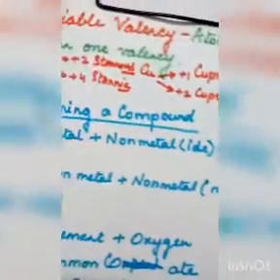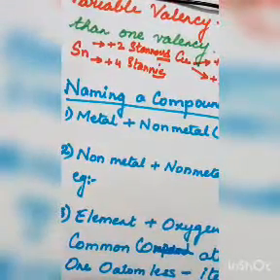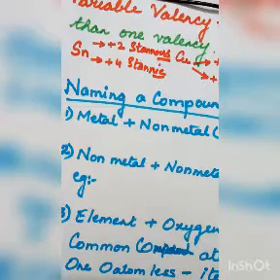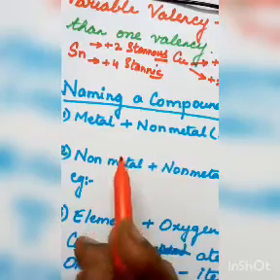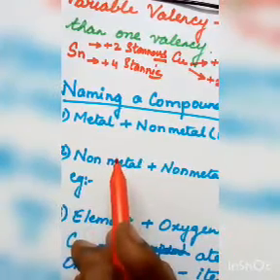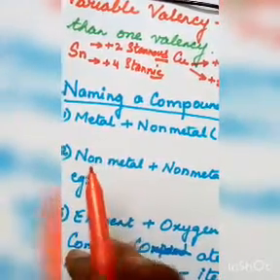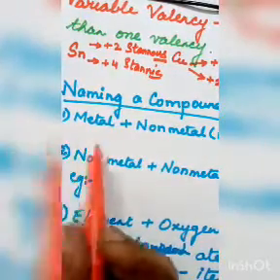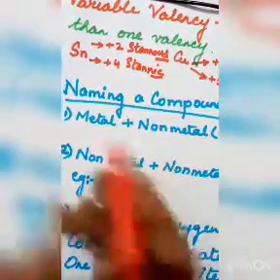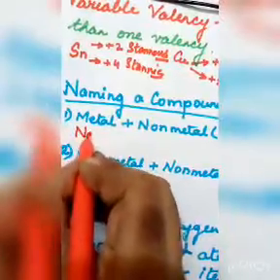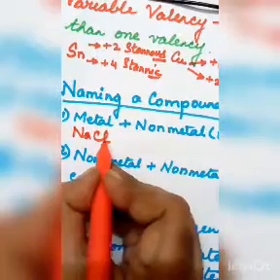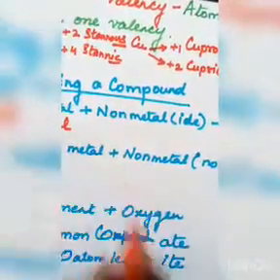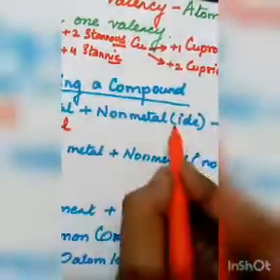Now how to name a compound? When we have to name a compound, we should keep in mind that in the formula and in the molecular name, we always write metal and then non-metal. We all know that the IUPAC system has decided a proper naming system, a nomenclature decided by them. So here first the metal will be written and then the non-metal. For example, if I take a very common example, NaCl, first we will say sodium, then chloride. But when we write the non-metal, it will always have the suffix IDE.